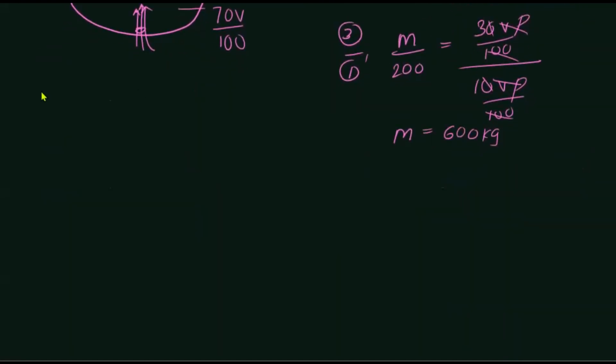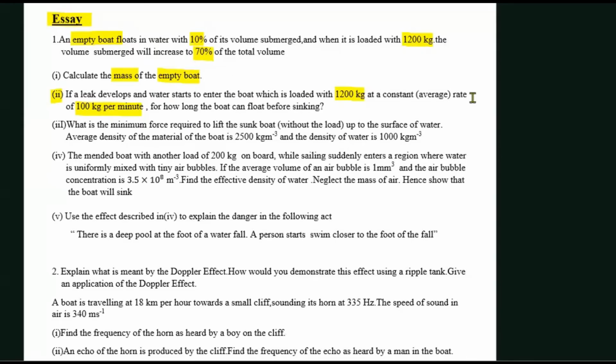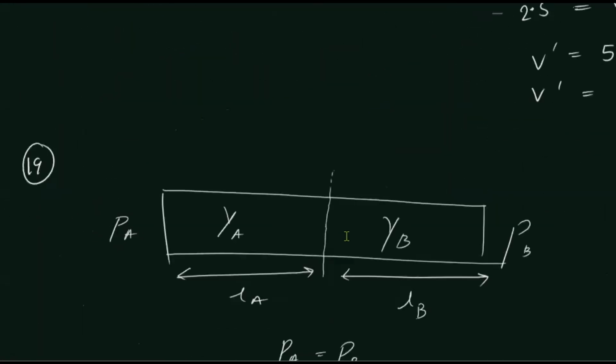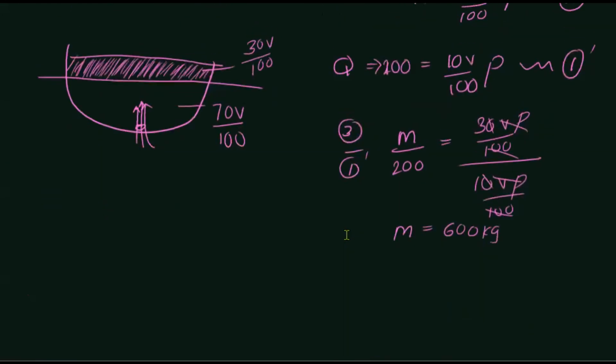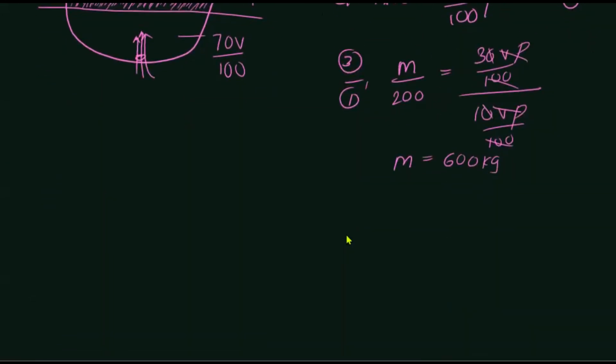So to fill 600 kilograms, what amount of time would it take? They're saying it fills 100 kilograms per minute, right? So M over T is 100 kilograms per minute.